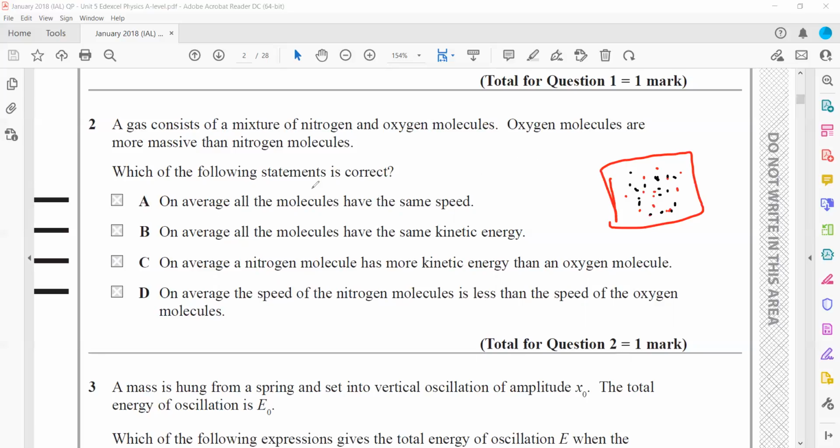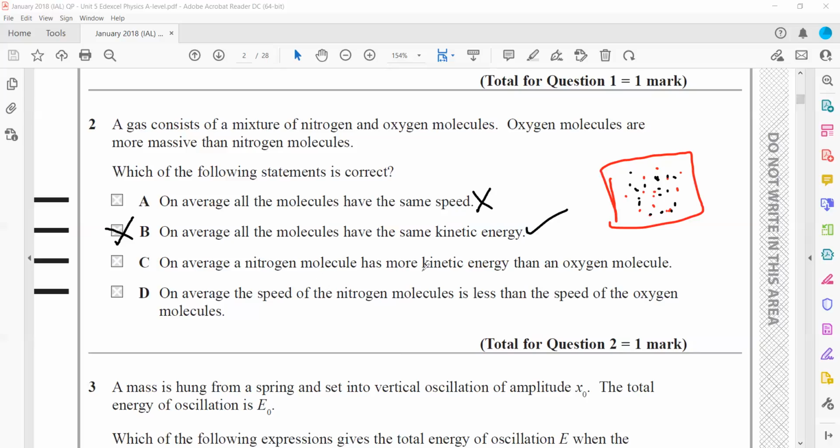Option: on average all molecules have the same speed. That is wrong, because they have different masses, so they have different speeds, but the kinetic energy, half mv square, will be same because they are present as a gas mixture, so they should have the same temperature. Overall, on average, all molecules have the same kinetic energy. That is the right one.